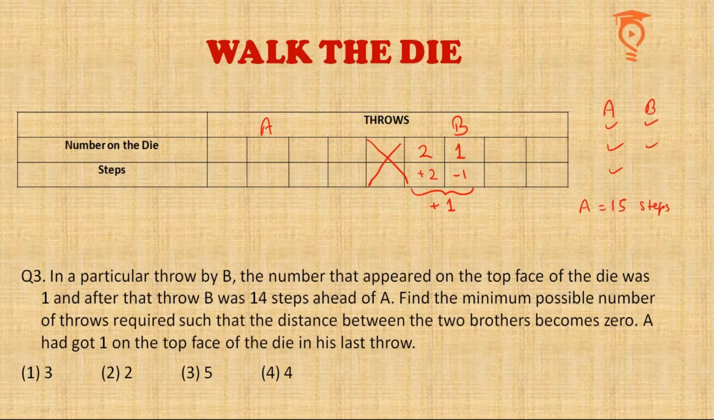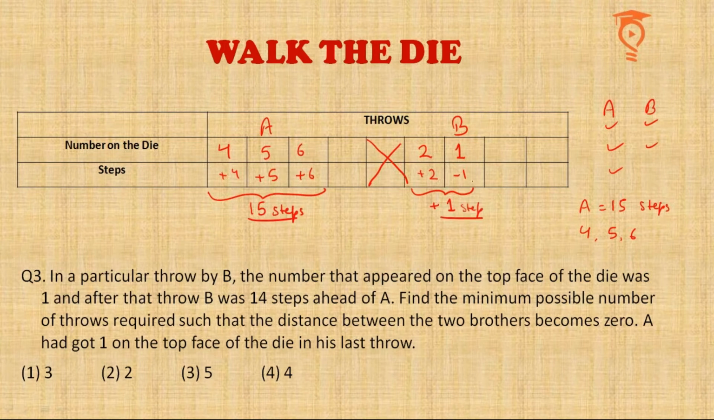In 3 throws, can he make 15? Definitely he can. It could be 4, 5, and 6. So I think the 3 throws for A should be 4, 5, and 6. That will be adding the steps only in the forward direction, making it 15 steps.